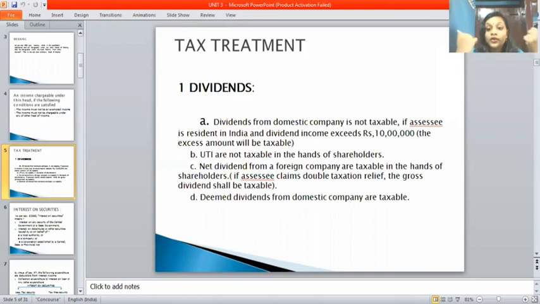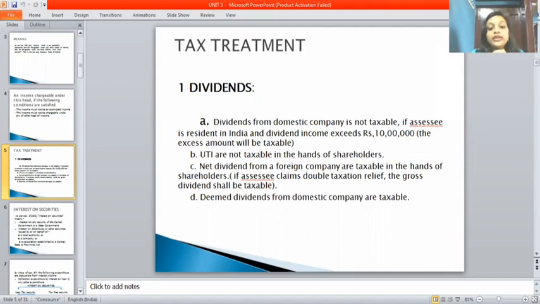For example, the question gives dividend from a domestic company of 12 lakh. If they give 12 lakh, what is the taxable amount? That is 12 lakh minus 10 lakh, remaining how much will you get? 2 lakh. So that will be taxable. So in the amount column you should write 2 lakh.